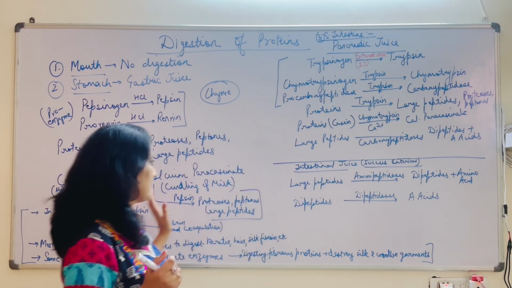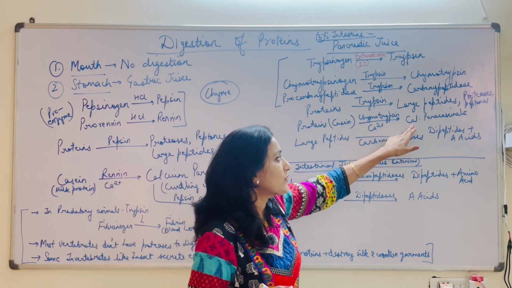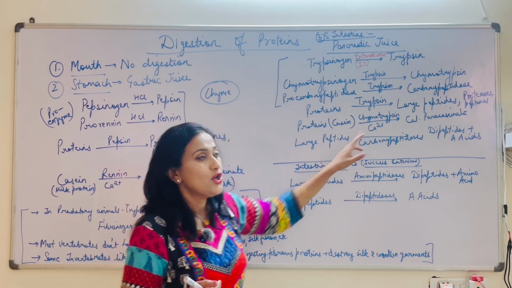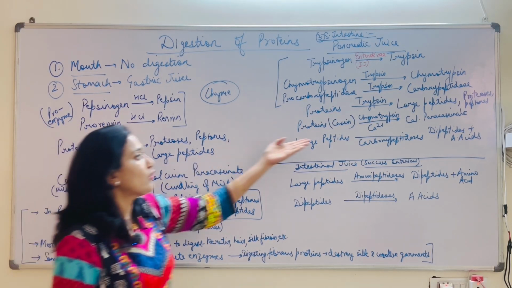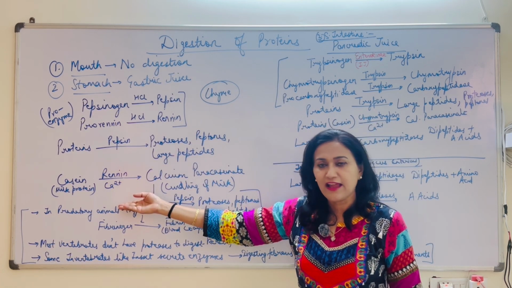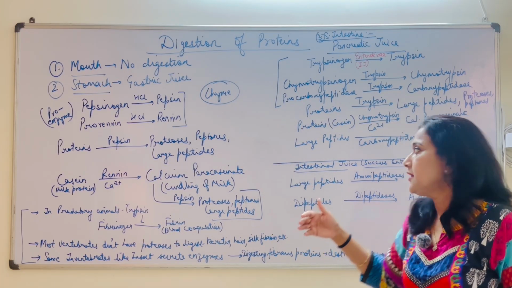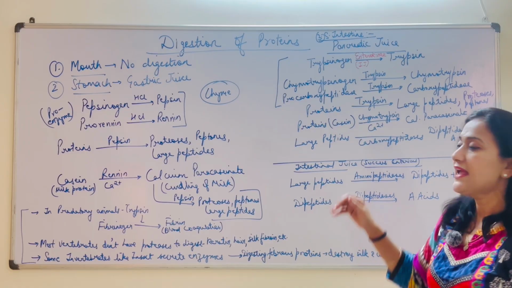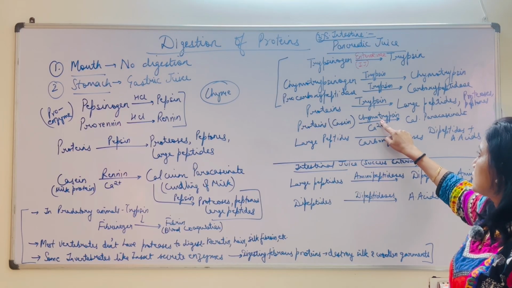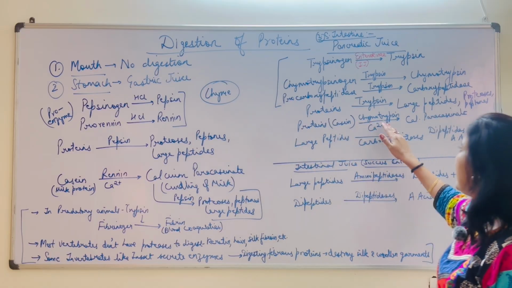Now, as I had talked a little earlier, the milk protein, that is the casein, will be changed into calcium paracaseinate by chymotrypsin in the presence of calcium. So the function of renin is taken over by chymotrypsin in adults, because renin is secreted only till the initial years of your life. After that, renin production decreases to a significant amount in us. So that is why we can still take milk, and the milk protein casein is being digested by chymotrypsinogen or chymotrypsin into calcium paracaseinate. So renin function is taken over by chymotrypsin.